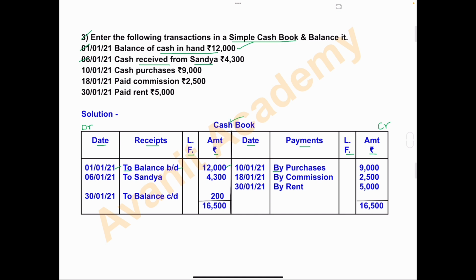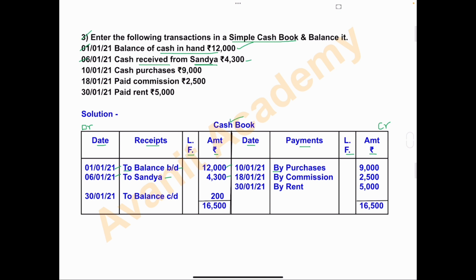In debit side, we'll first write the date 6th January 2021. So this cash is received from whom? Sandhya. So write here to Sandhya, and the amount is 4,300. For receiving cash from Sandhya, what will be the journal entry? Cash account debited to Sandhya's account. Like this we have to record. Cash account debited, that's why we have written on the debit side of the cash book to Sandhya, amount 4,300. Got this transaction?